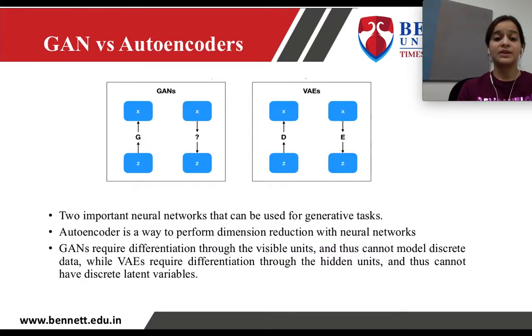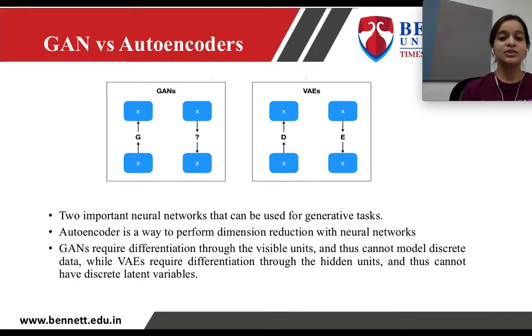Now, what's the difference between GAN and autoencoder? As we have discussed, GAN's aim is to produce data similar to the original, and then discriminate between the original and the fake one, while the aim of an autoencoder is dimensionality reduction. If we have a large image and want to reduce its size, this can be done through an autoencoder.